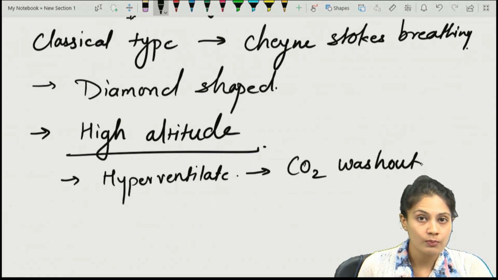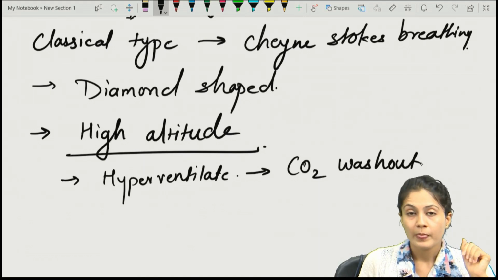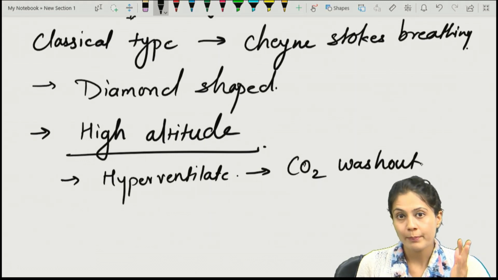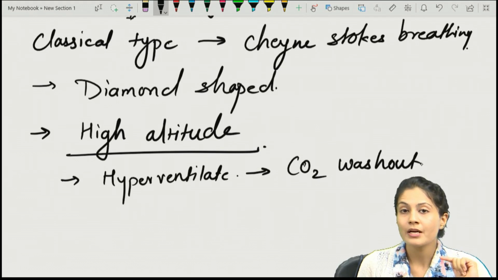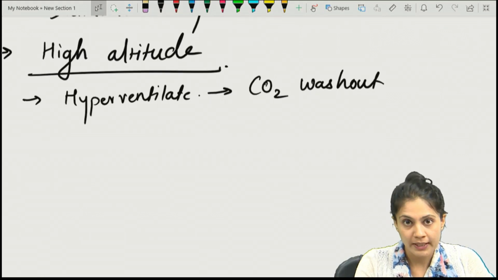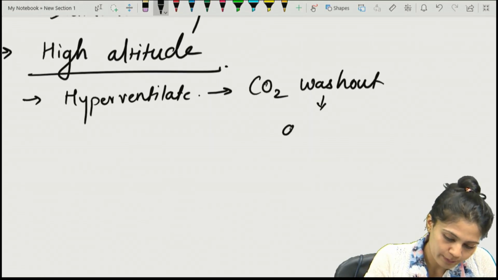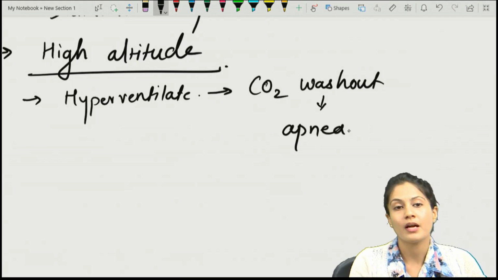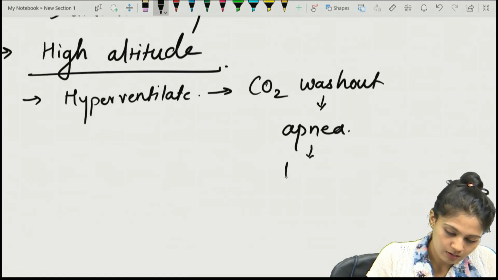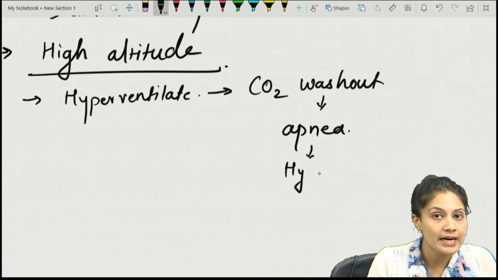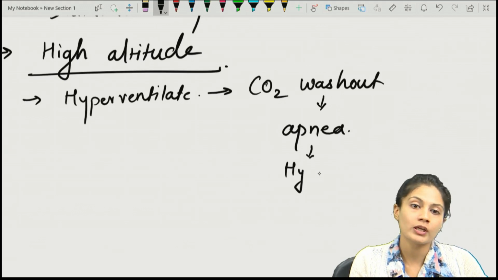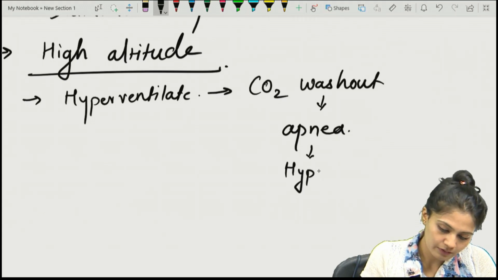Remember, once the carbon dioxide washout is there, what happens to the brain? The stimulus for ventilation or breathing is hypercapnia or hypoxia. If the carbon dioxide washout is there, the stimulus for breathing will be lost, right? So for a short duration, apnea will be there because of the washout. Once the apnea occurs, the carbon dioxide will again build up in the body, and the oxygen level will reduce.